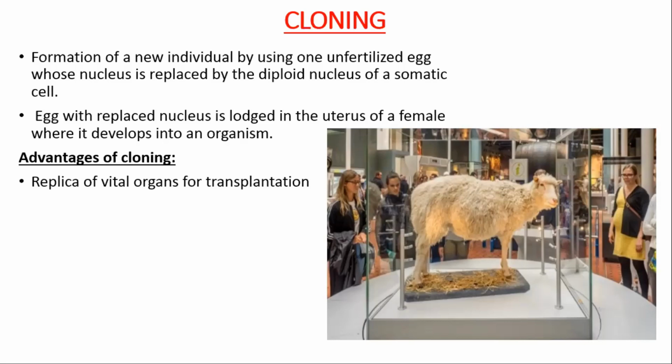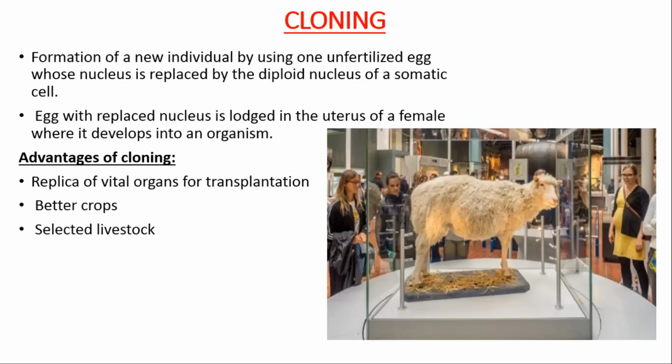Like if any patient has a malfunctioning organ, we can replace it or transplant it with a healthy vital organ with the help of cloning. Then better crops can be produced with the help of cloning, by choosing the right or better crop and cultivating it, right?